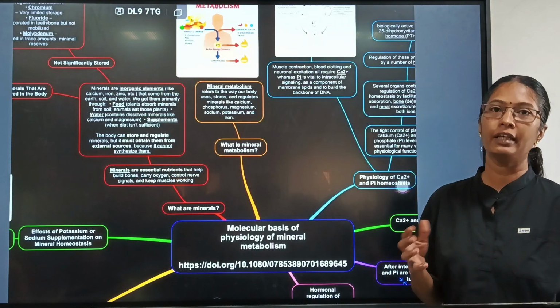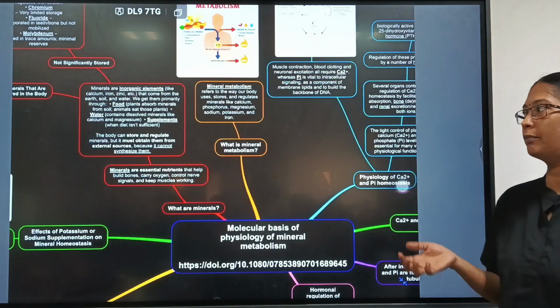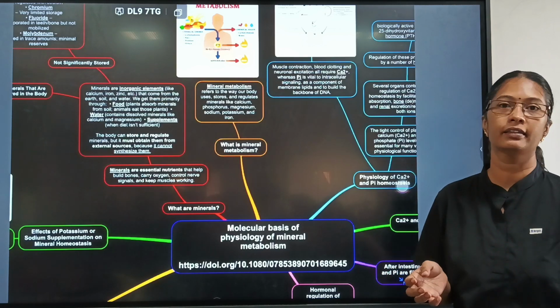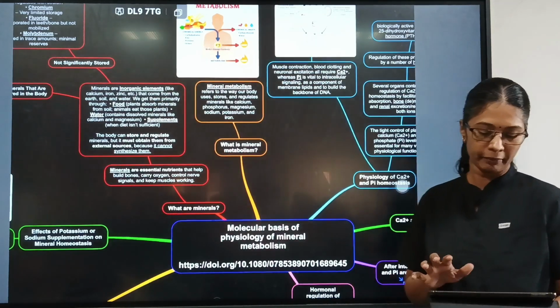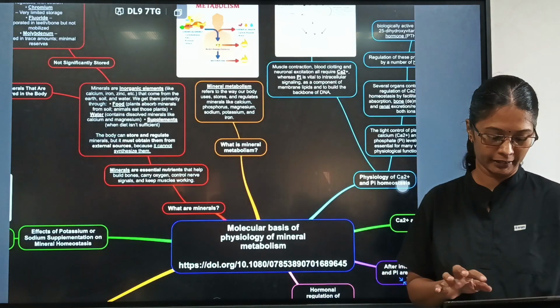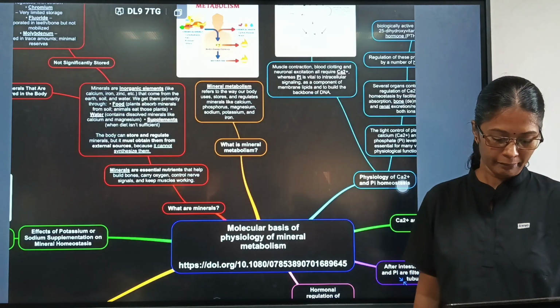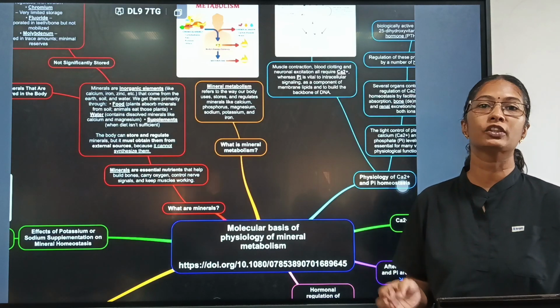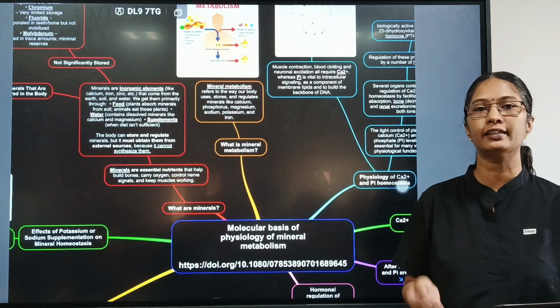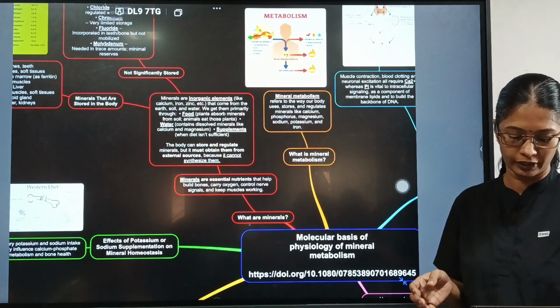So, is our body able to produce our own minerals? The answer is no. So, we get minerals only from the environment. And are the minerals stored in our body? Yes, some minerals are stored in our body, some are not stored in our body.